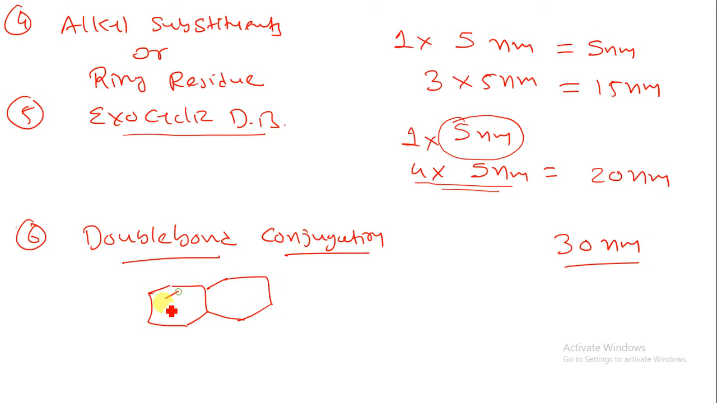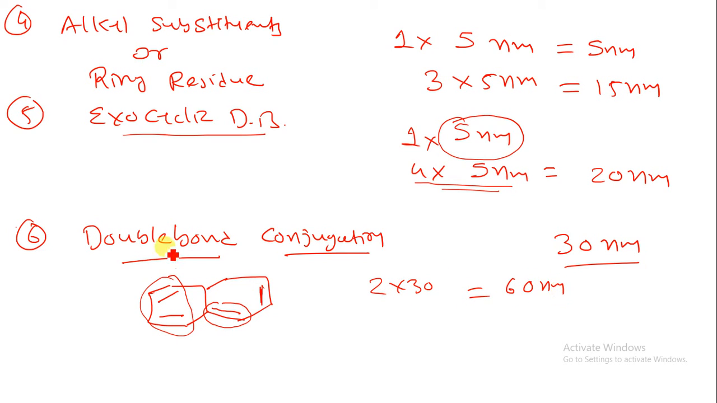Suppose this is my homoannular diene system, that is single bond, double bond, single bond, double bond. Okay, now here we have a single bond. Suppose I have a double bond over here and a double bond over here, then this is our homoannular system. Now there is one extra double bond present in the conjugation, that is why I am adding 30 nanometer. Suppose I have a double bond over here, then I have to add one more 30 nanometer. So I just have to add 2 into 30 nanometer, so that will be 60 nanometer.